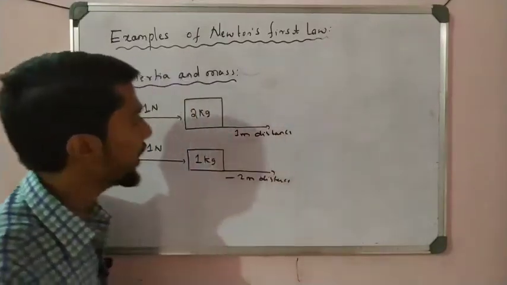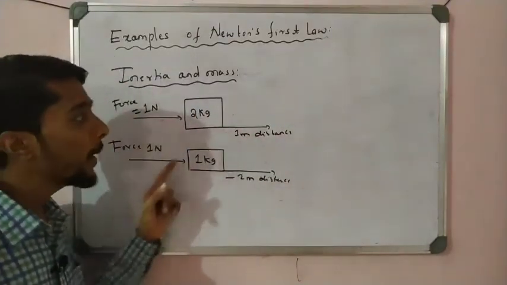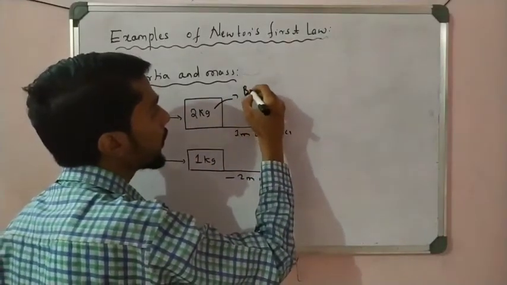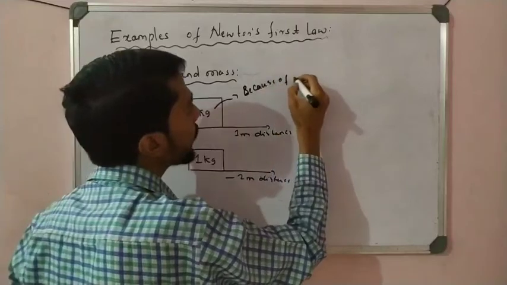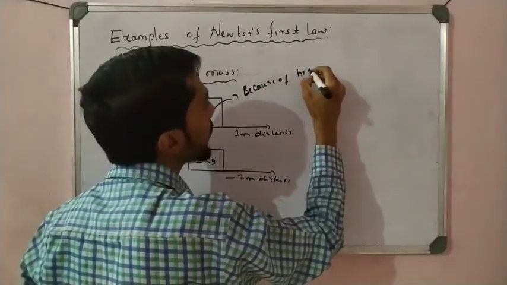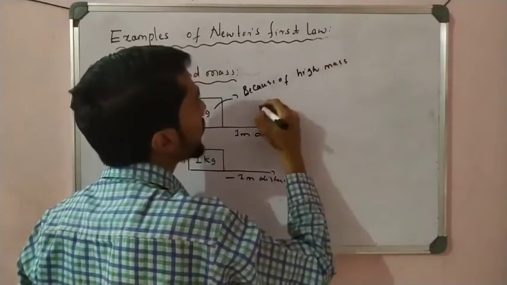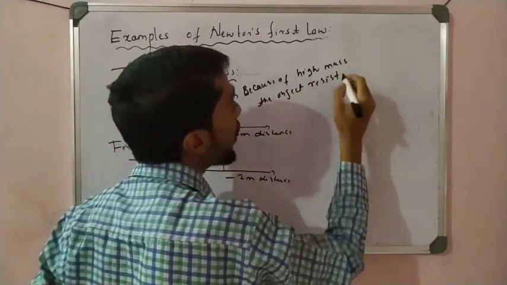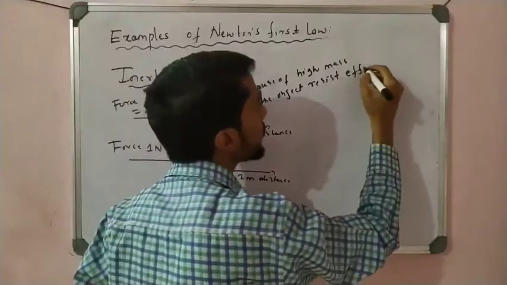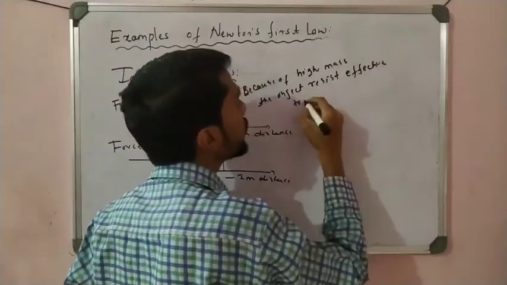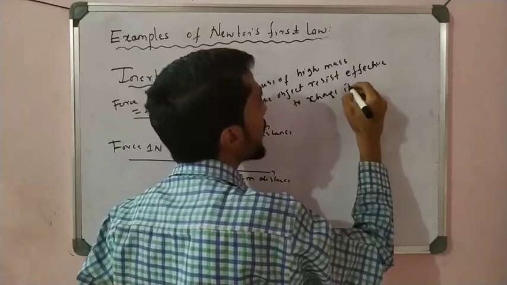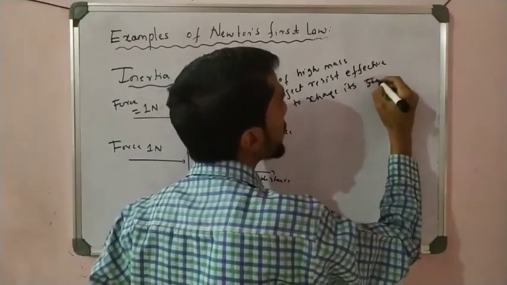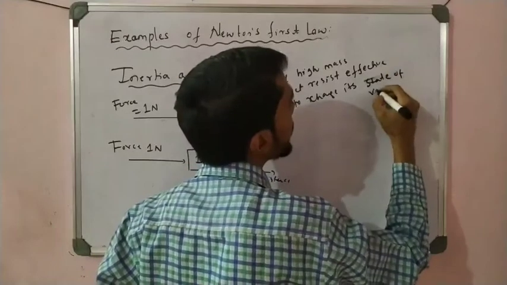So we observe that the same force is applied, but because of the heavy mass, what happened? Because of the high mass, the object resists and is not ready to change its state of rest.